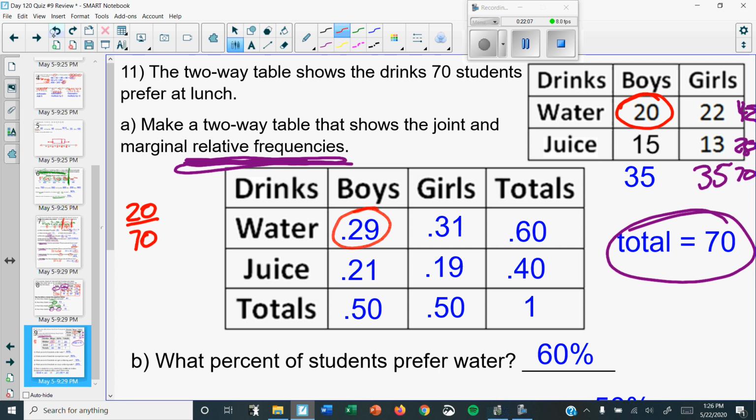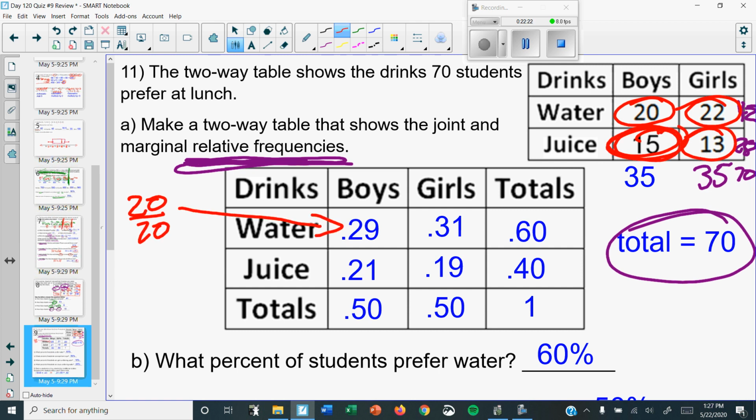Okay? So again, all you're doing is taking whatever these numbers are, and you only have to do it for these 4, and you're dividing it by the total. So 20 divided by 70 is 0.29. 15, I'm sorry, I didn't say 20, I meant 70. 15 divided by 70, you get 0.21. Now take the 22. Oh my goodness. Take the 22.